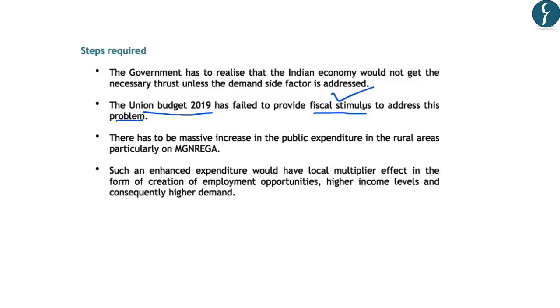Fiscal stimulus simply means the government should increase its investment in various sectors which are likely to boost the demand in the Indian economy. One of the suggestions of the author is that there should be a massive increase in public expenditure in the rural areas, particularly on the NREGA, the Mahatma Gandhi National Rural Employment Guarantee Scheme.